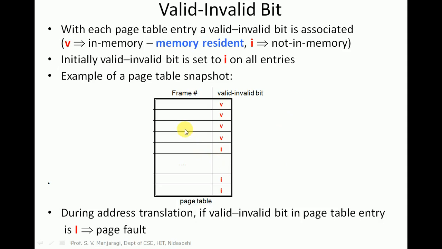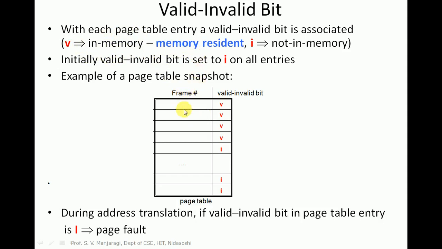Usually in the page table we will have the frame numbers and the page number. The page number is used as an index to get the frame number, and the corresponding page will be mapped to a frame number and loaded into that particular frame. Along with the page number and the frame number in the page table, we are maintaining one more bit here, called the valid invalid bit. A particular entry of the page table can be either marked as valid or invalid. If it is marked as valid, it means that particular page is already in the memory. It is called memory resident.